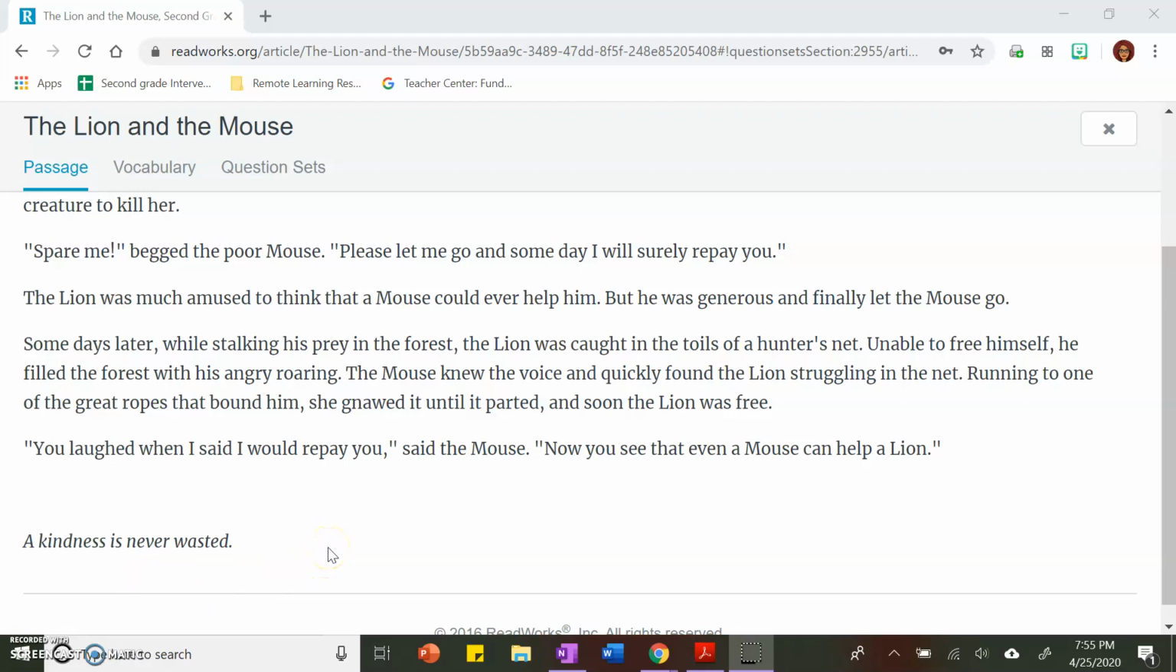Did you figure out what fable this is very similar to? That's right. This story is a lot like The Bear and the Bee. Now we're going to go over the questions that you are going to do when you complete your assignment. First, you read the passage like I just did, and then you click on the tab that says Questions.